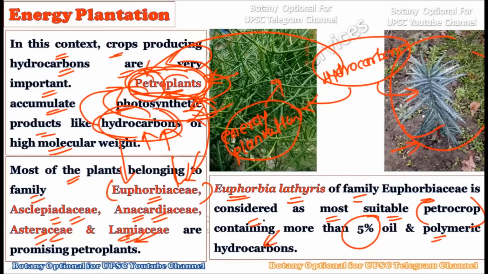So an example like Euphorbia lathyris will be a very important example in the UPSC mains, because if you are explaining energy plantation in that particular category, you should show an example of which plant we can use for the energy plantation. So in such a case, give the example of Euphorbia lathyris, which belongs to the family Euphorbiaceae, because it is the most suitable petrocrop as it contains 5% of oil and polymeric hydrocarbons. Okay, so basically while explaining energy plantation, you can put forward the petro plants example, because these petro plants can be future alternatives for diesel and petrol.